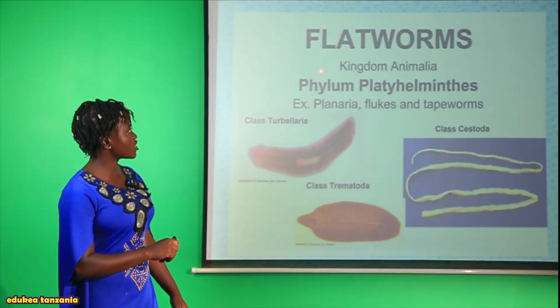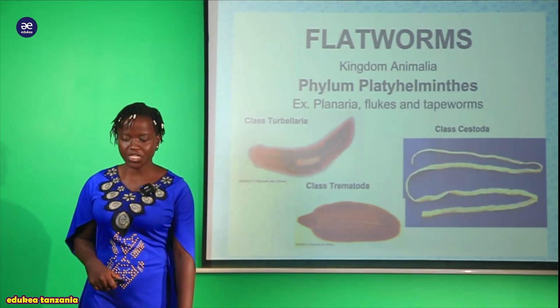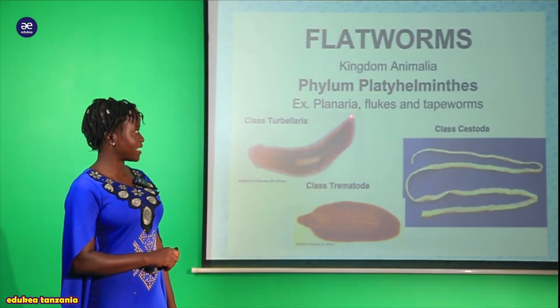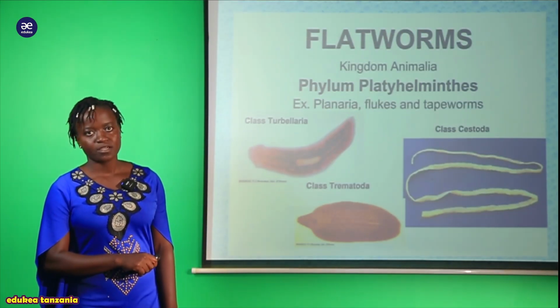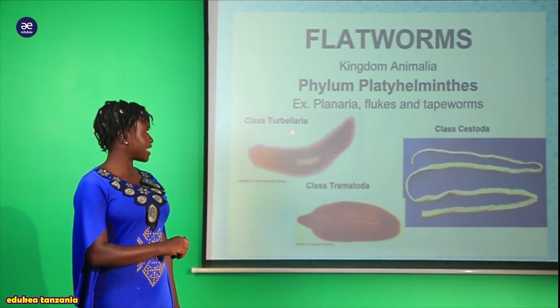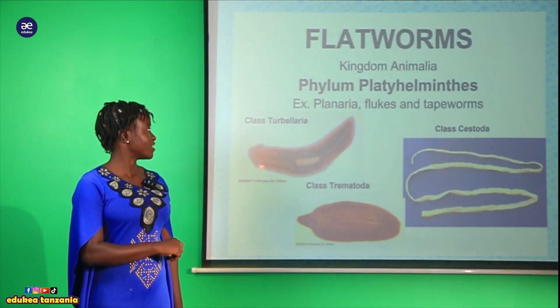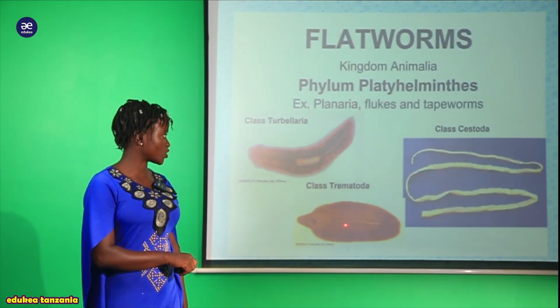Hawa organism wanapatikana kwenye kingdom Animalia. So examples of these organisms which are found in this phylum Platyhelminthes, my student, we have Planaria, we have flukes, and we have tapeworms. So here, this one is the class Turbellaria. As you can see, this one is the Turbellaria. And also we have class Trematoda, and this one is the class Trematoda.